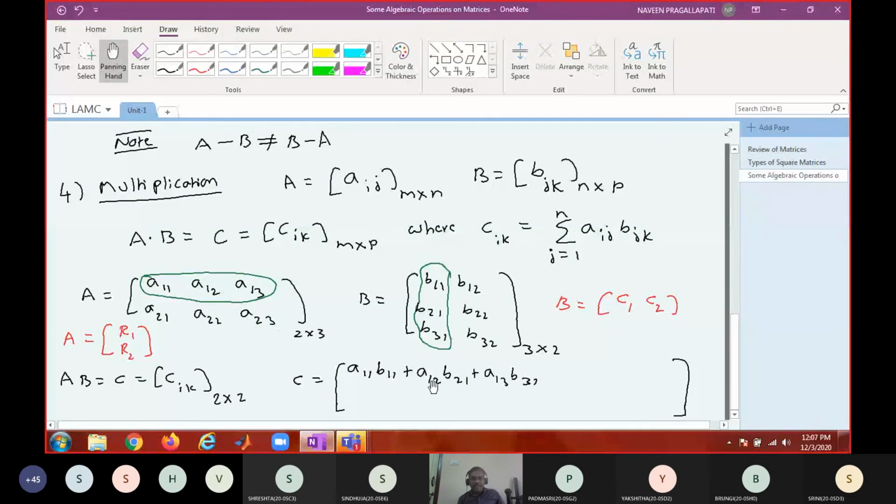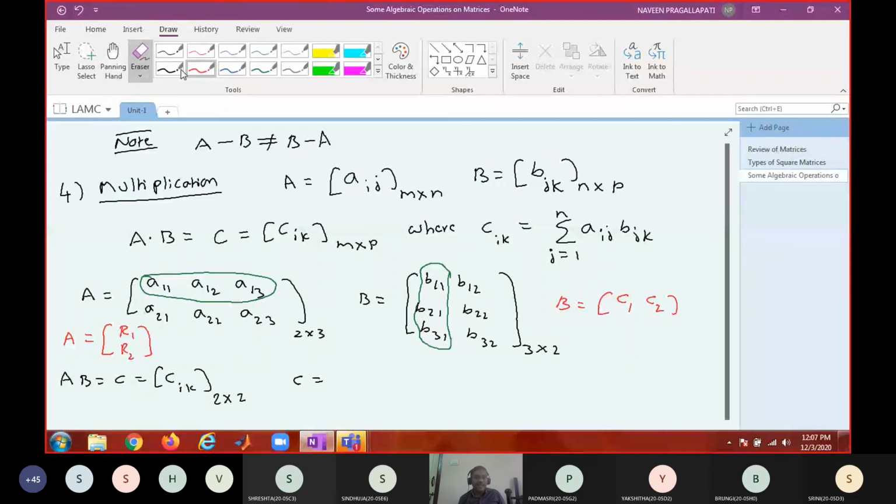how did you get this expression? Can I write this expression in terms of R1 and C1? Can I replace this expression with R1 and C1? That is my question. Between vectors, what operations can you apply? R1 dot C1. Yes. But is it exactly C1? Because one is a row and the other is a column. No.